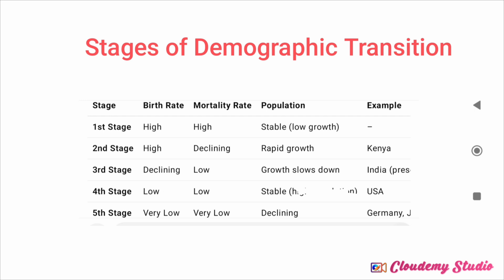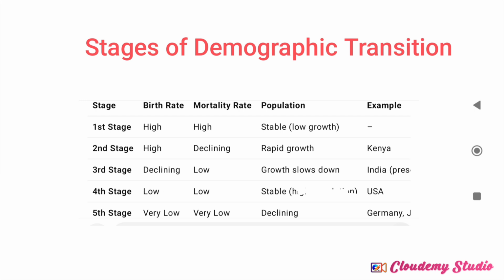Now the third stage is the one our country represents, where our birth rate has started declining. Like we see news that India's total fertility rate has come below replacement rate. That is, the replacement rate is 2.1, and our TFR is 2. And the mortality rate is low because our health infrastructure has improved a lot. So our growth has slowed down. Still we are increasing, but that growth has slowed down.